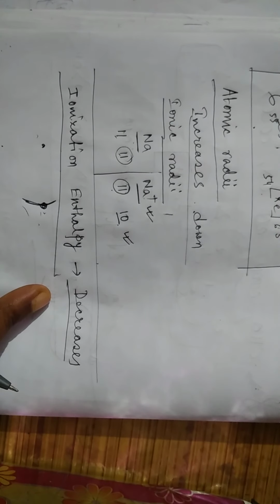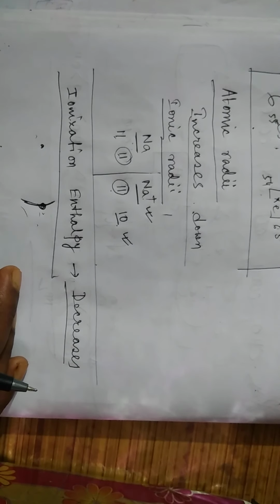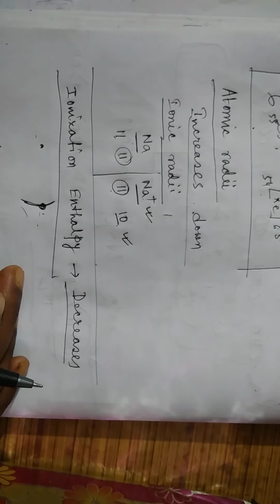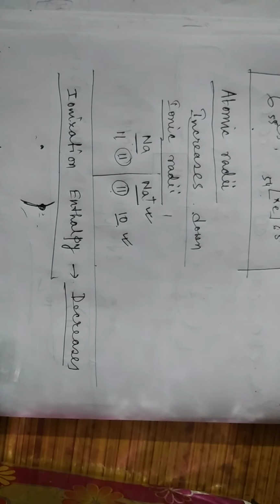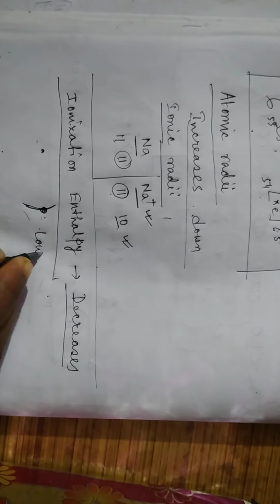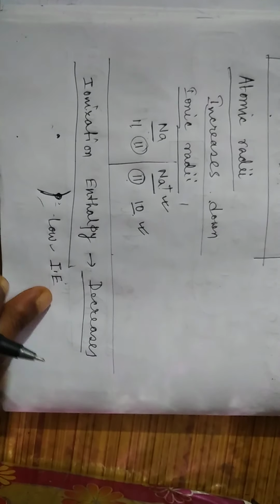Then the element should be reactive. It shows more electropositive nature and more metallic characteristics. Metals have the tendency to lose electrons readily. So low ionization enthalpy means they will lose electrons readily, so they will show metallic character. We denote or represent ionization enthalpy as IE.